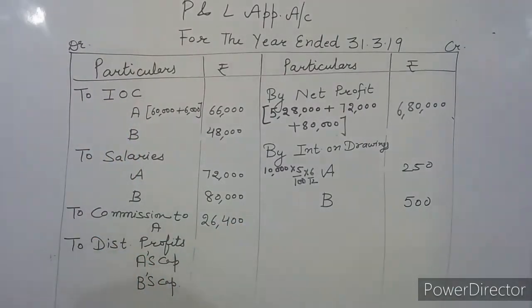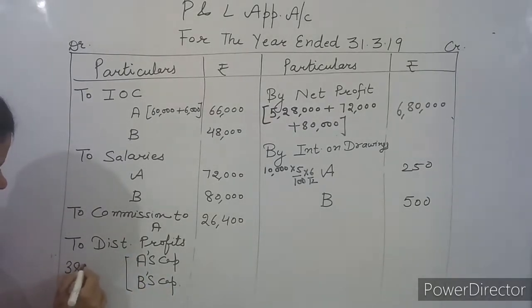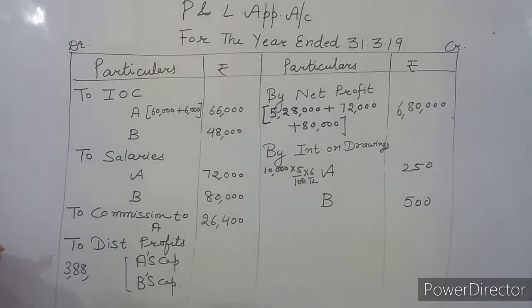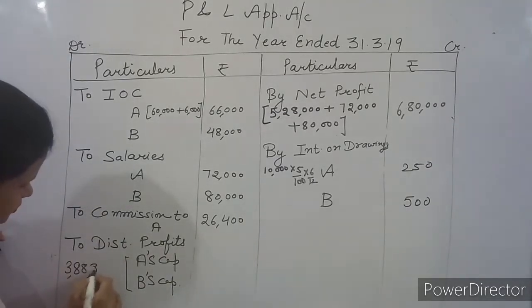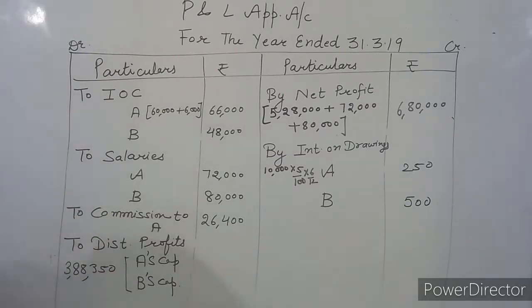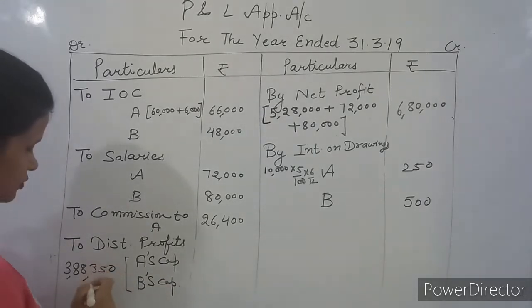Then in the last you will balance this account, and how much balance are we getting? Distributable profit 3,88,000 and if you balance it, it will be 3,88,350. And the profit sharing ratio is not given in the question, so it will be assumed to be equal.